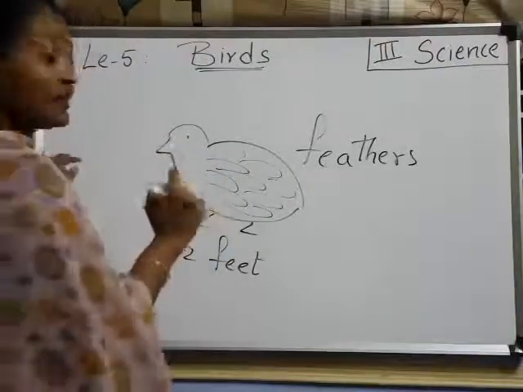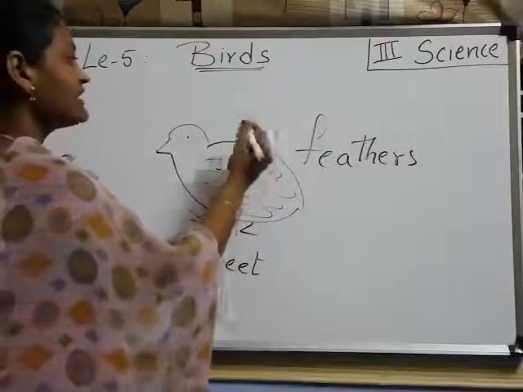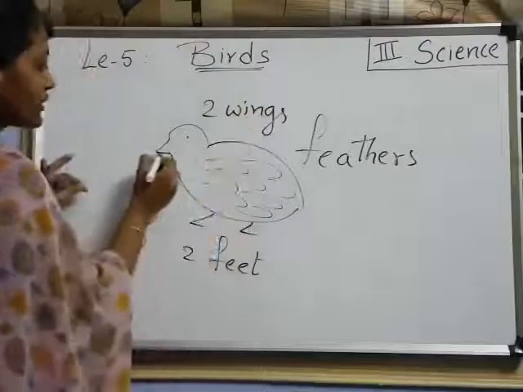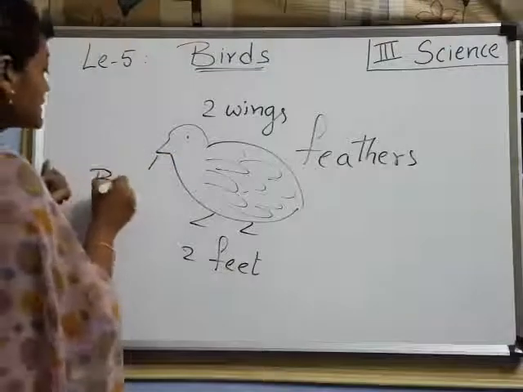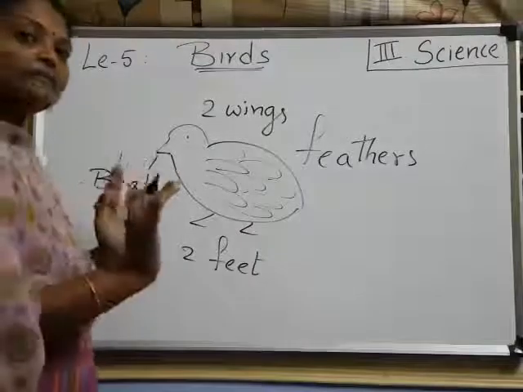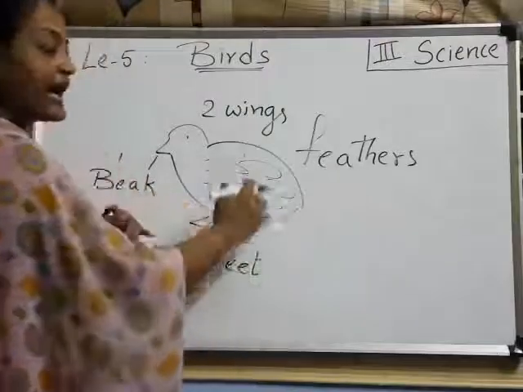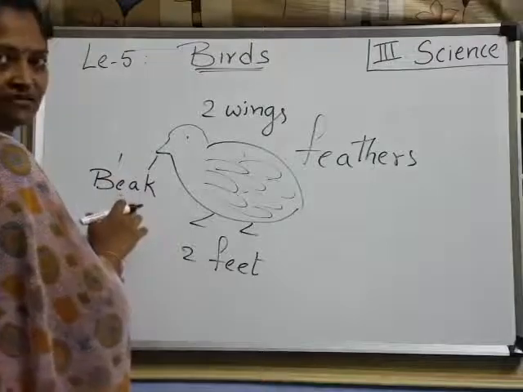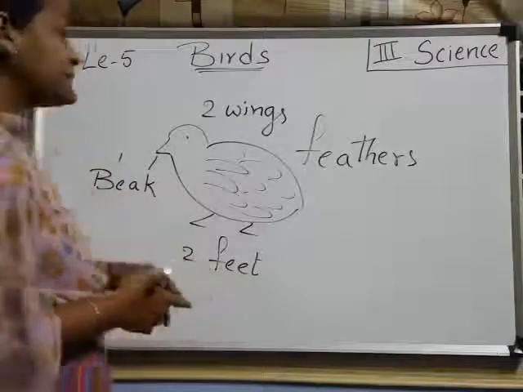Birds have two feet and wings. Understood? How many are there? Two. This side one and the opposite side another one. So, two wings. Right, children? And what is this part? That is the beak. One beak. For all birds, the body is covered with feathers, with two wings, two feet and a beak. Understood, children?